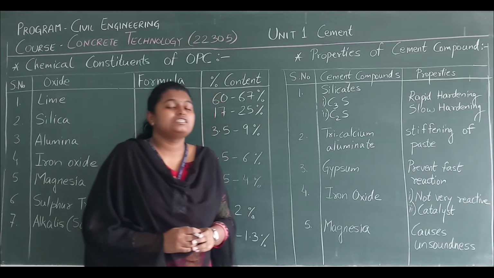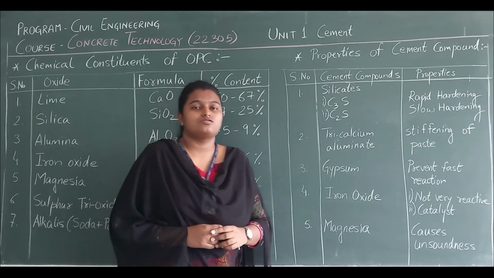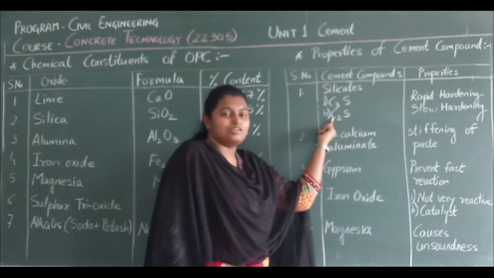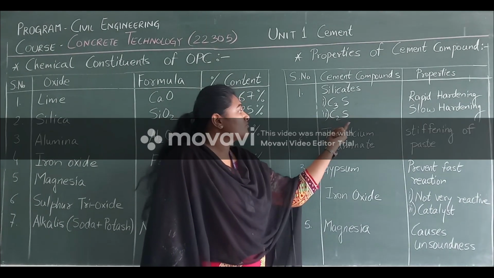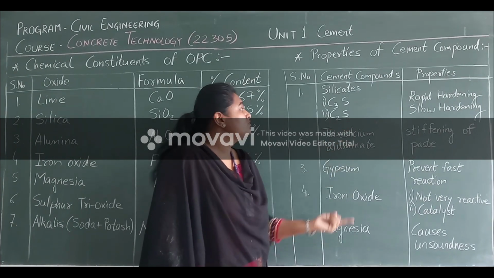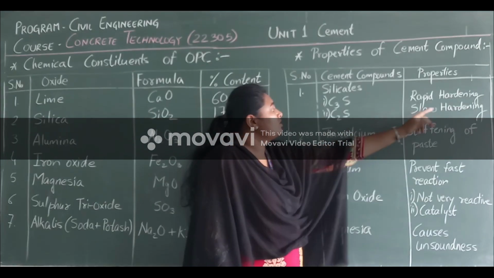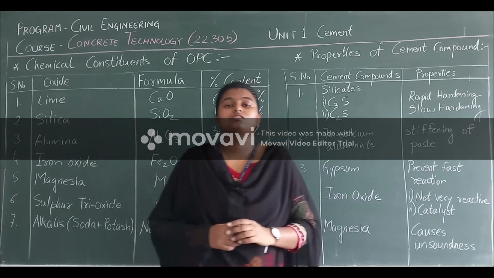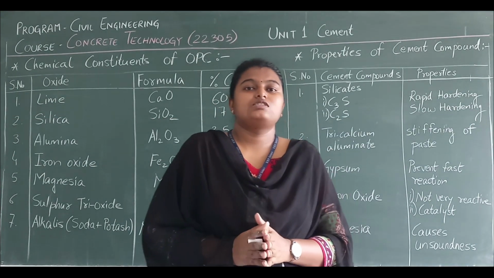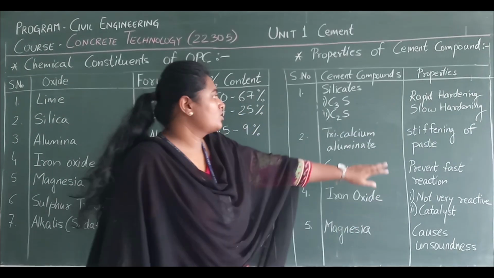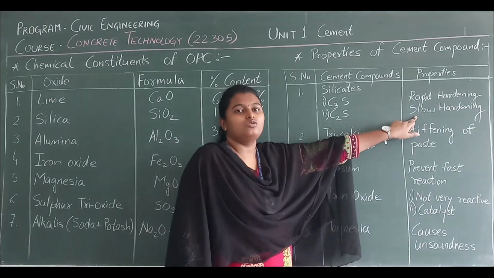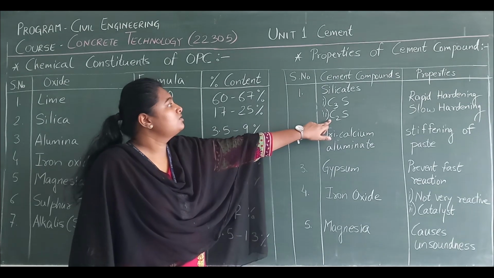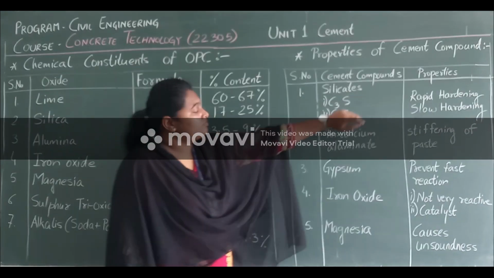Next we have C2S. C2S stands for dicalcium silicate. Similarly, C stands for calcium, S stands for silicate. Its property is slow hardening. Slow hardening means the drying rate of cement is slow. It dries at a very slow rate when C2S is present in cement compounds.